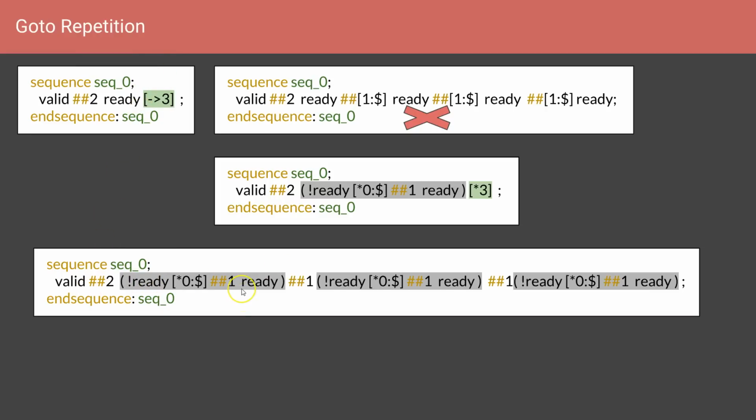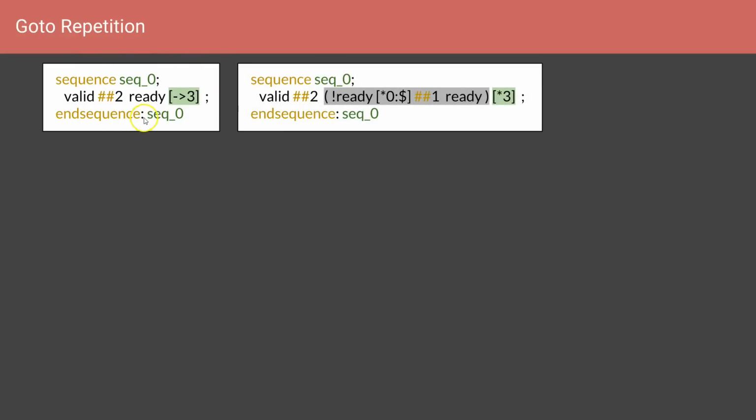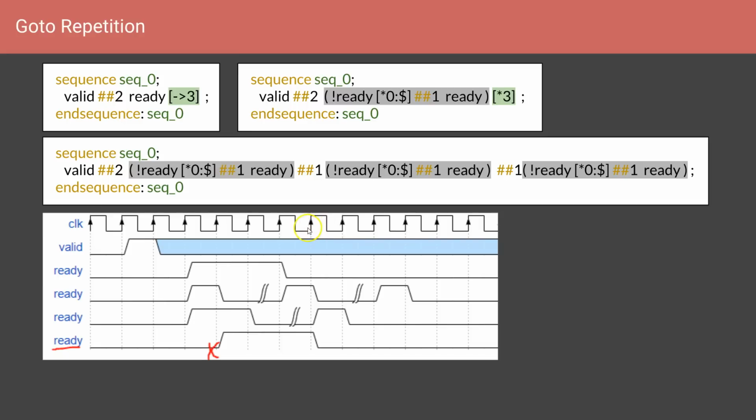Now if you don't understand this, let us try to draw this waveform, and you might understand better by looking at a waveform. So this was the original Goto repetition expression, and this was the equivalent consecutive repetition operator for this one, and this is the elaborated expression of these two. And this is a waveform that is drawn satisfying all of these conditions. All 3 sequences are exactly the same, specifying exactly the same behavior. Now let's go through the waveform and see whether all of them are satisfied.